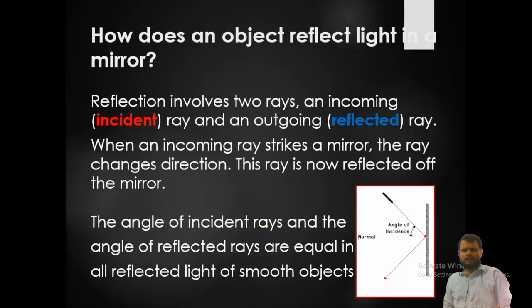The angle of the incident ray and the angle of the reflected ray are equal in all reflected light from a smooth object. So here what I have said is that when light strikes a smooth surface at an angle of incidence, it makes an equal angle of reflection. As you can see in this mirror, this is what is happening.